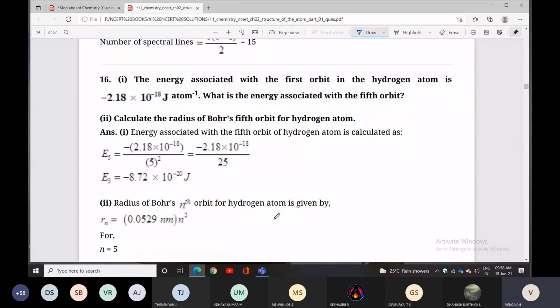The energy associated with the first orbit in a hydrogen atom is given. What is the energy associated with the fifth orbit? Also calculate the radius of the Bohr fifth orbit for the hydrogen atom. The second one is the radius of the nth orbit of the hydrogen atom. So one is the fifth orbit, the next one is the nth orbit. You can take both.